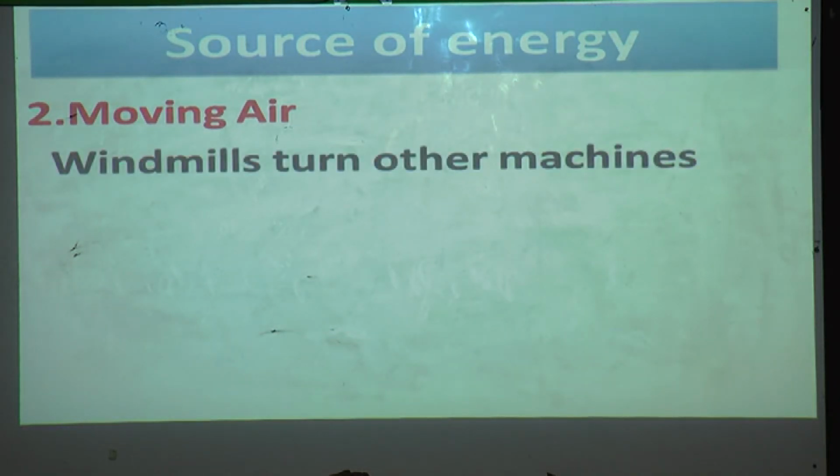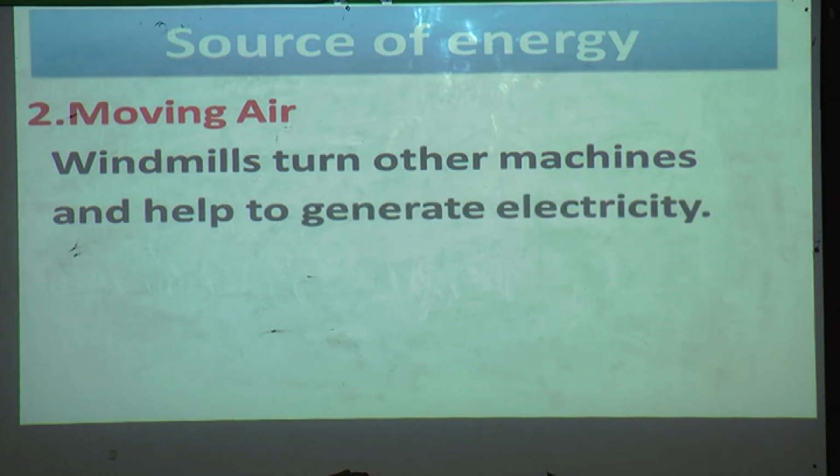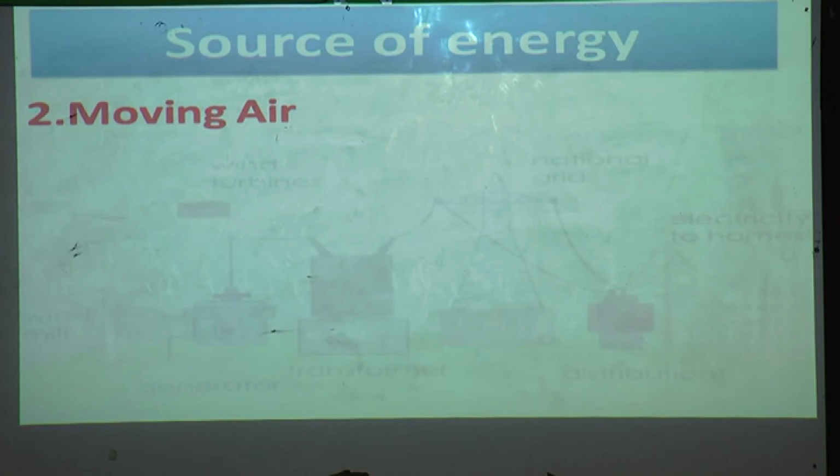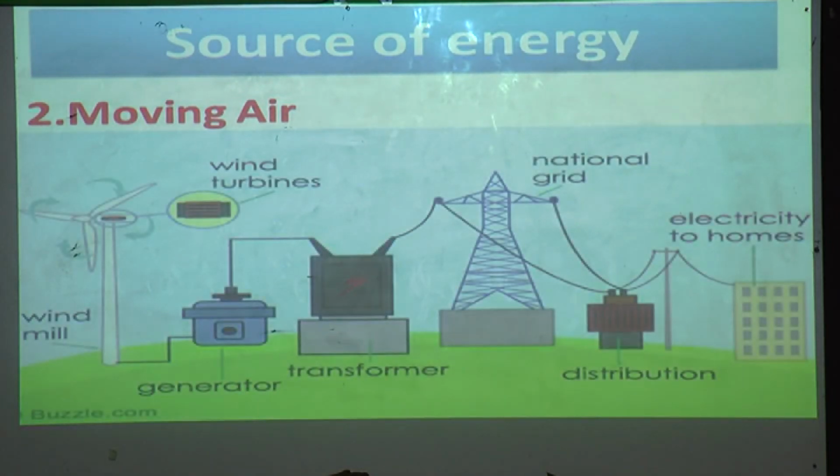Windmills turn other machines and help to generate electricity. With the help of windmills it will turn other machines on and help to generate electricity. You can see in this picture how electricity is produced. First, the wind hits the windmill. In the windmill, the wind turbines are there.